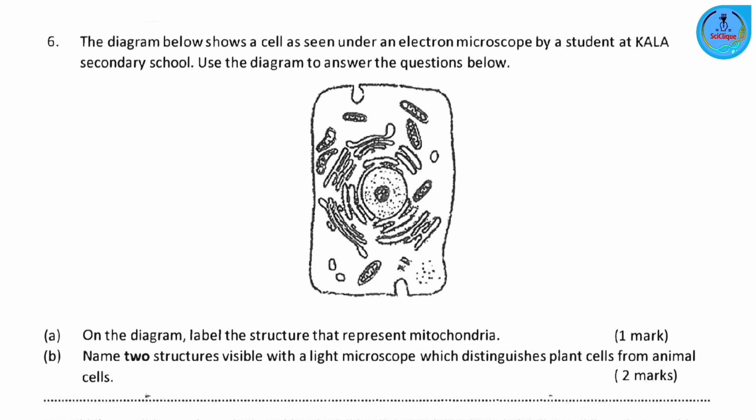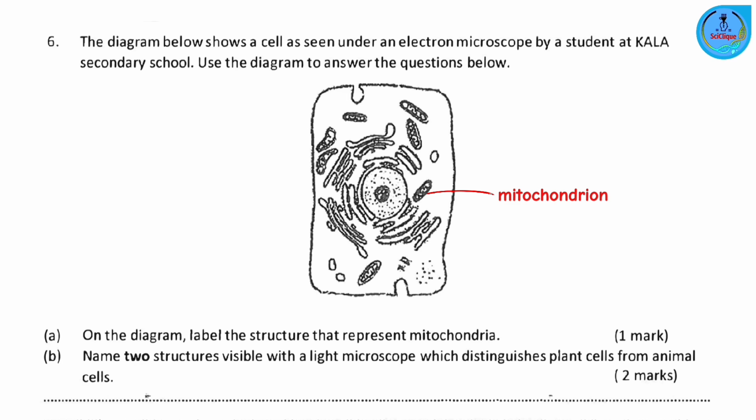Question number 6. The diagram below shows a cell as seen under an electron microscope by a student at Kala Secondary School. Use the diagram to answer the questions below. Okay, so on the diagram, label the structure that represents mitochondria. So mitochondria are sausage-shaped. They have four rings called cristae. If we look at it, we can easily pick out where the mitochondria are.